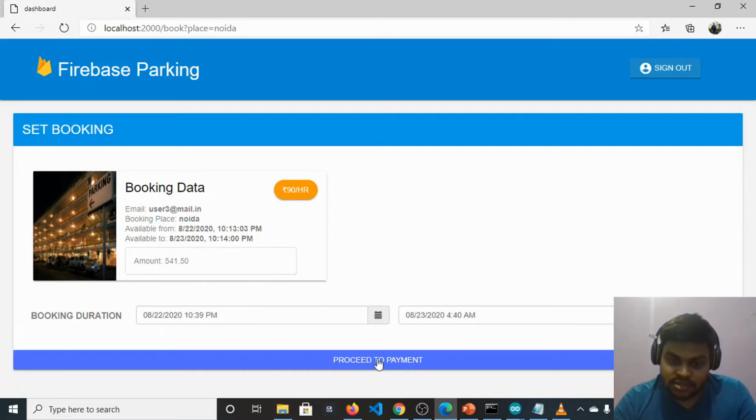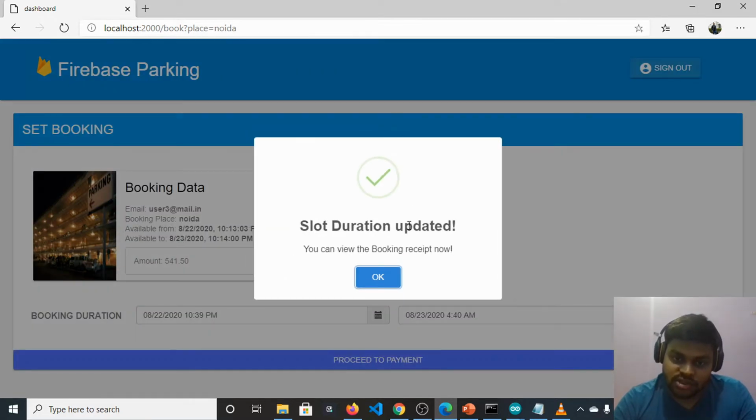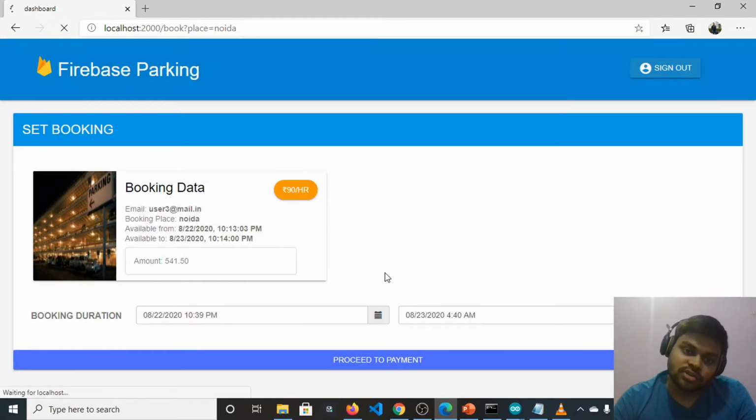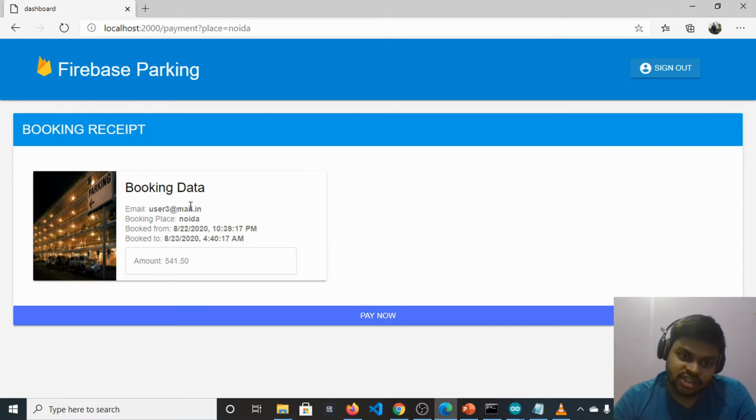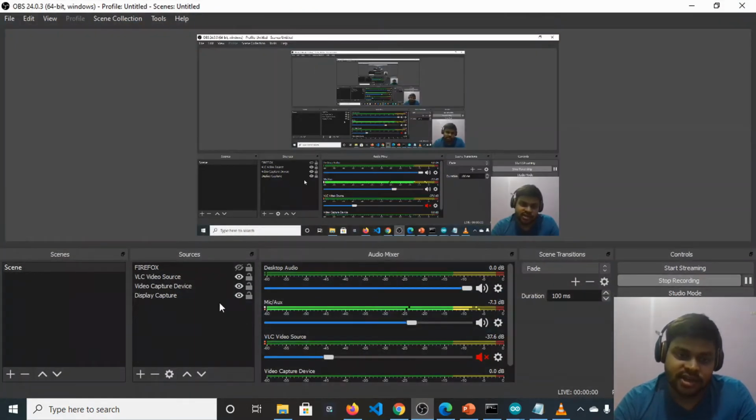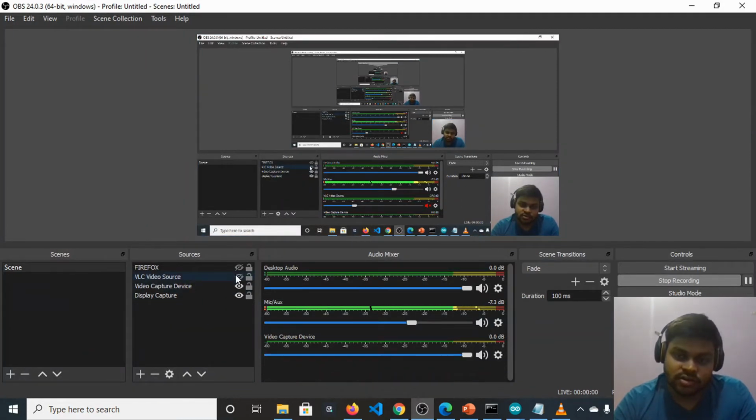So we will click this proceed to payment button, and the slot duration is updated, and now we can view the booking receipt here. Fine. So click on this OK button. So we are at the booking receipt page, and now we need to pay. Click on this pay now button and proceed for the payment. But in this application we haven't integrated the payment gateway right now, so we will jump to our IoT parts, since after this payment the LED indicator at the owner's house, you can see right here, this one.